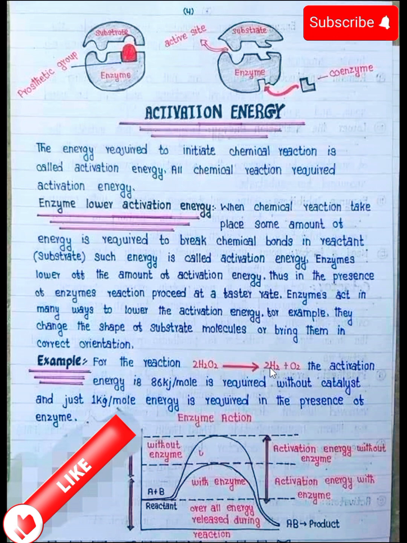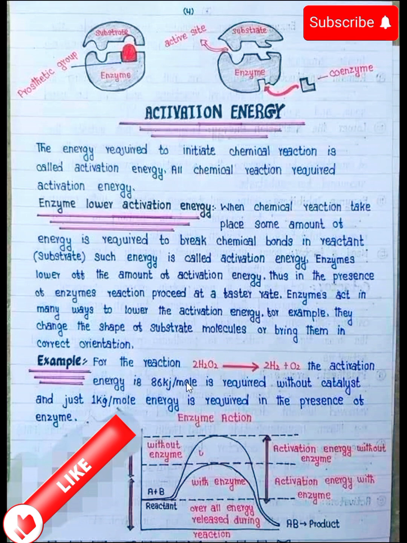You can see here in the diagram that A plus B, the reactants, will be converted into products. If the activation energy is lowered, for example when the enzyme is present, then the energy barrier is much smaller. But when the enzyme is absent, the reaction has to pass over the higher barrier to convert into products, and it will take a large amount of time.